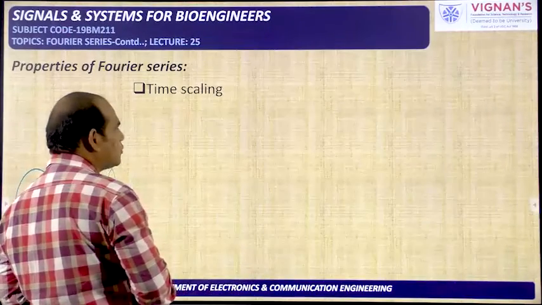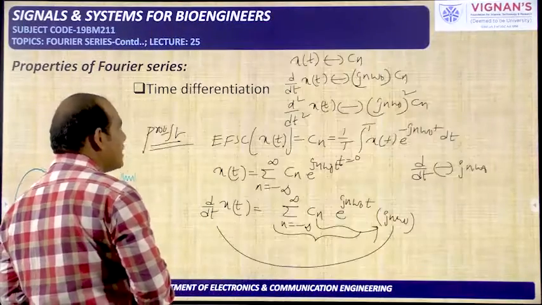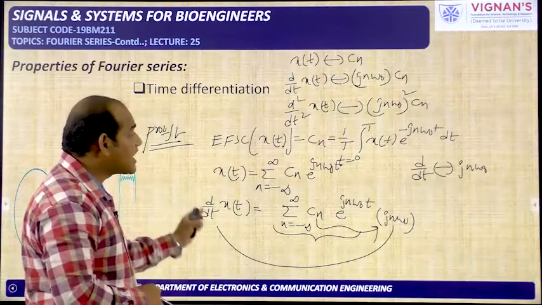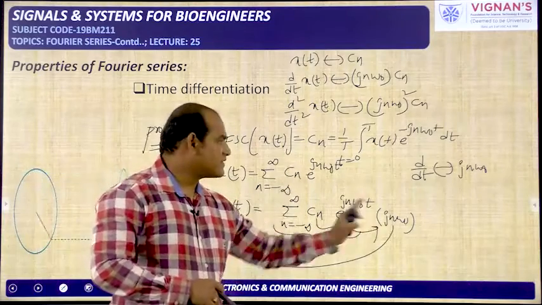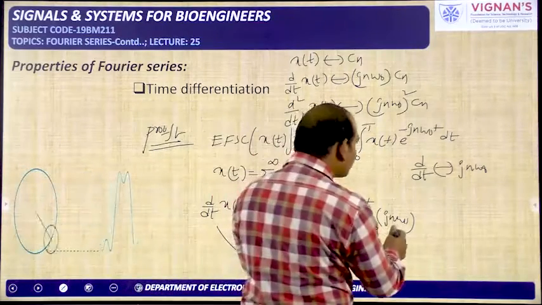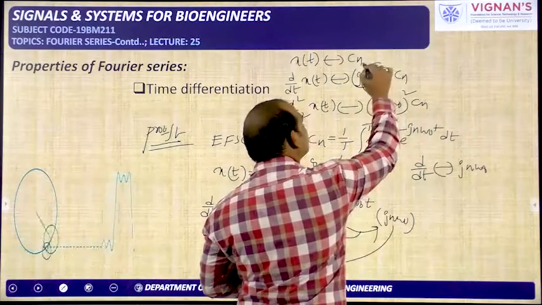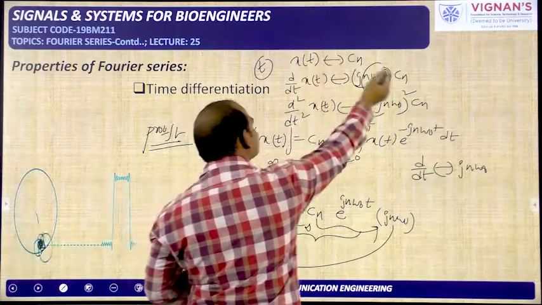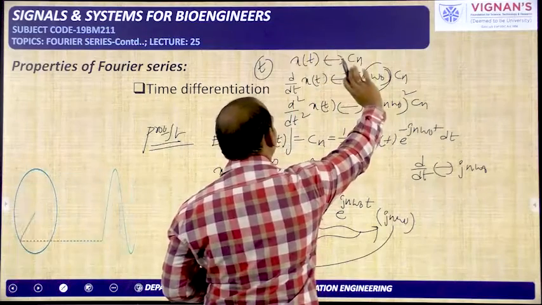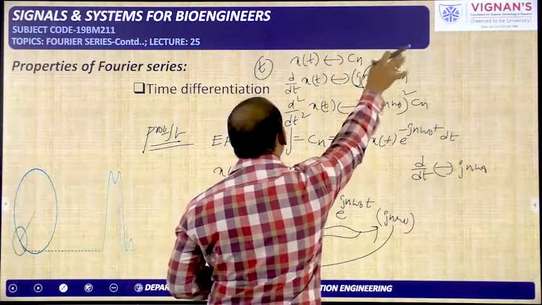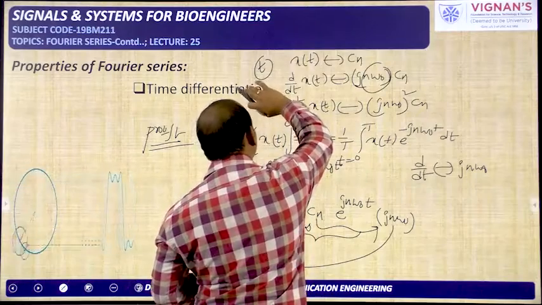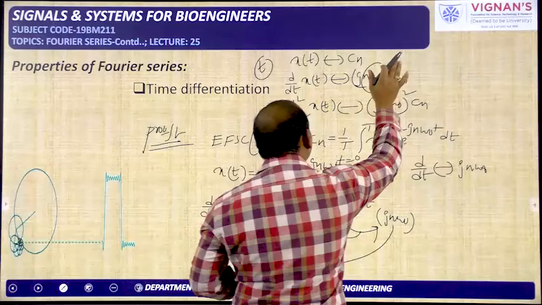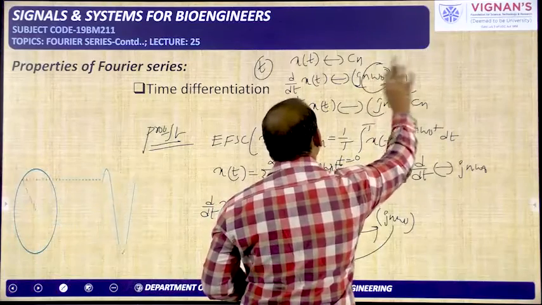And one thing you can remember in the time differentiation itself: because we have done the differentiation in the time domain, we got the variable in the frequency domain. What is the variable in the frequency domain? N omega naught only. What is the variable in the time domain? T. Time is the independent variable in the time domain, frequency is the variable in the frequency domain. If you do differentiation in the time domain, in the frequency domain this variable has to be taken.